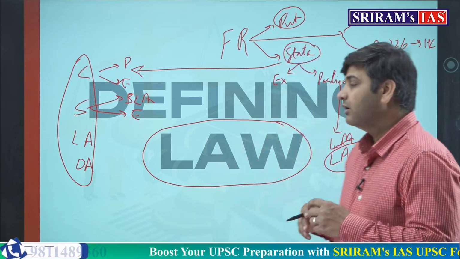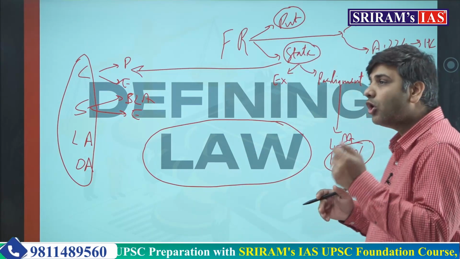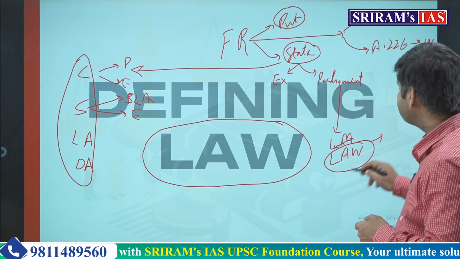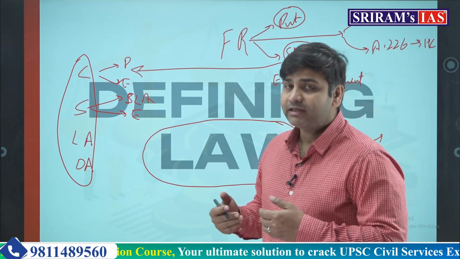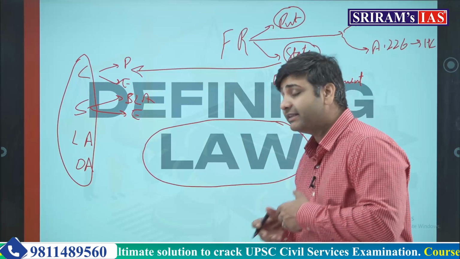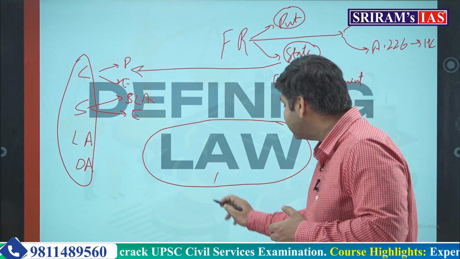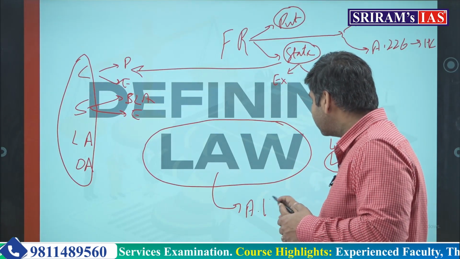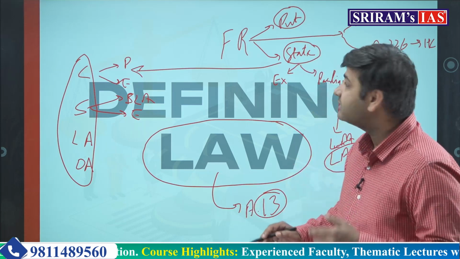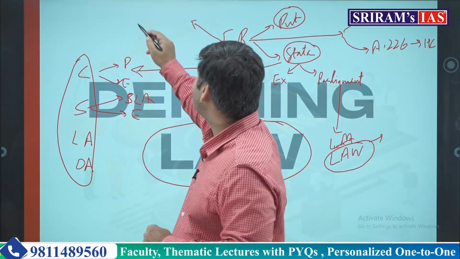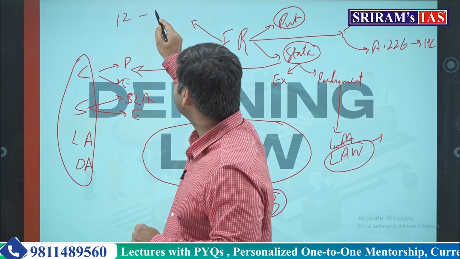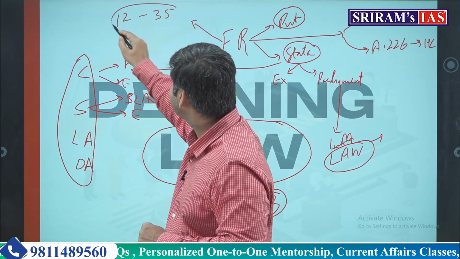So state through law can infringe the fundamental rights of the citizen, and that is why we are studying the concept of law, and that is the reason why law has been defined under article 13 of the constitution. So fundamental rights in our constitution under part 3 start from article number 12 and continue till article number 35.